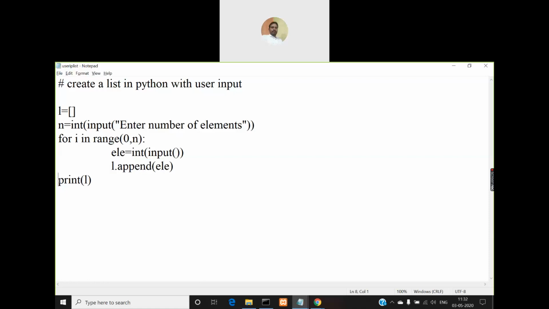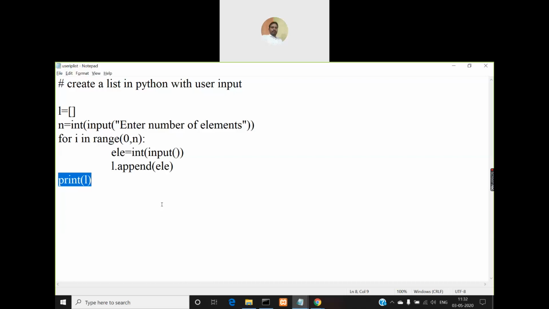After this loop is completed for 10 iterations, I'm printing the value of the list using this print statement. I put this print statement outside the for loop because it should not be printed within the for loop. If it is printed within the for loop, it will print the list 10 times. First time one element will be there, second time two elements, third time three elements, and finally the last time 10 elements. I don't want to print the list for every iteration. I want to print it only after all the iterations are completed. So I put this print statement at the end of the program, outside the for loop.